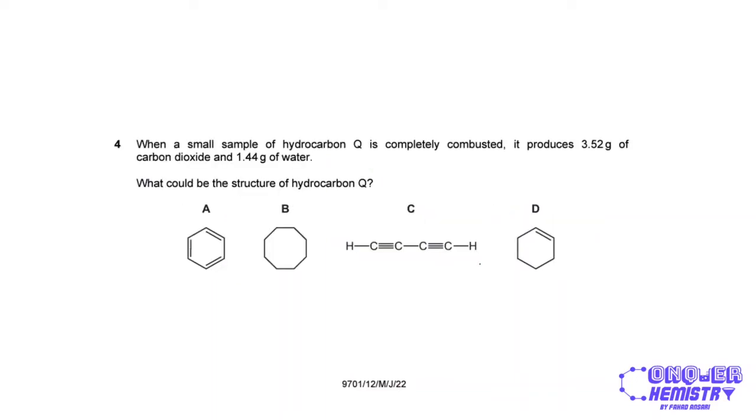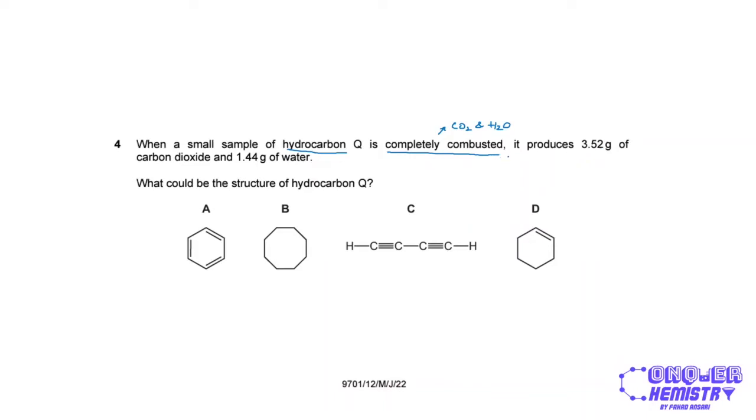So when a small sample of hydrocarbon Q is completely combusted, we have a hydrocarbon, so we are going to have carbon dioxide and water as our products, right? So it produces 3.52 grams of CO2 and 1.44 grams of H2O. What could be the structure of hydrocarbon Q?